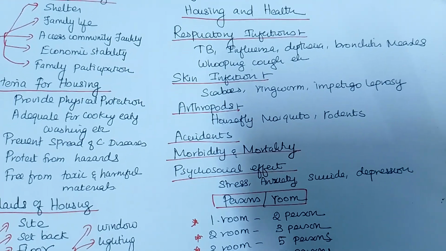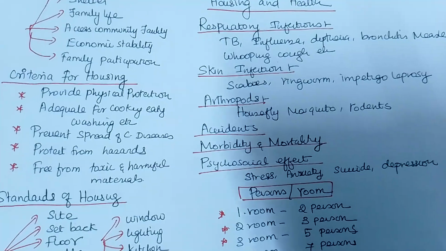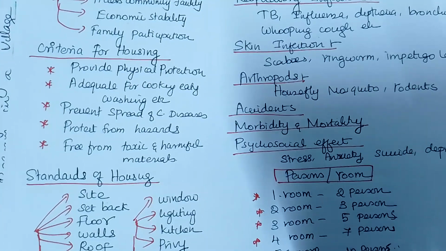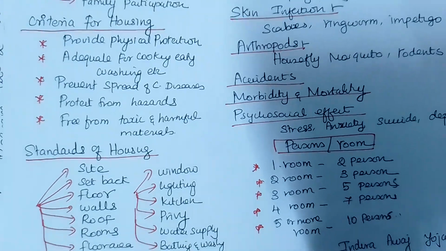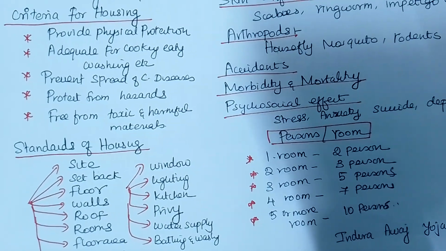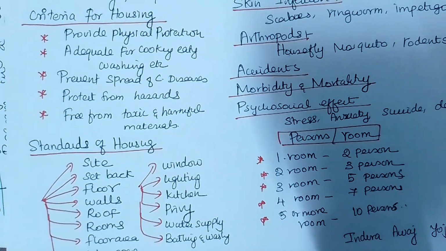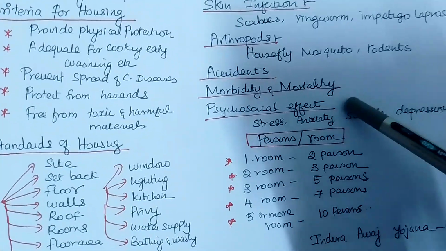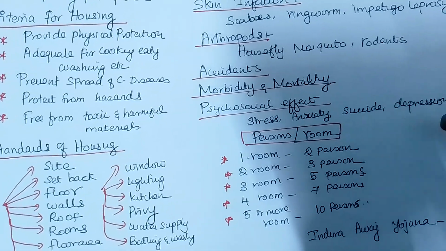Then skin infections like scabies, ringworm infection, impetigo, leprosy. Then arthropod infections: houseflies, mosquitoes and rodents cause many diseases. Mosquitoes cause dengue fever, houseflies cause diarrhea and cholera, and rodents cause plague. Then most of the time accidents may occur if they are not following housing standards properly, right? Suddenly things fall down, the roof may fall down, or a fire accident may come. So morbidity and mortality, illness and death rate will increase, along with psychological effects: stress, anxiety, suicide and depression.